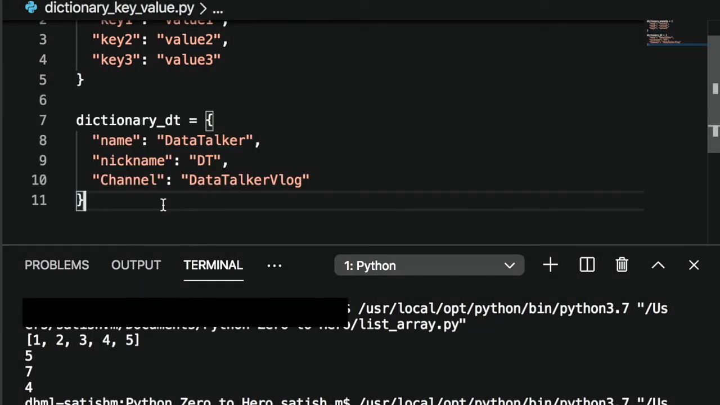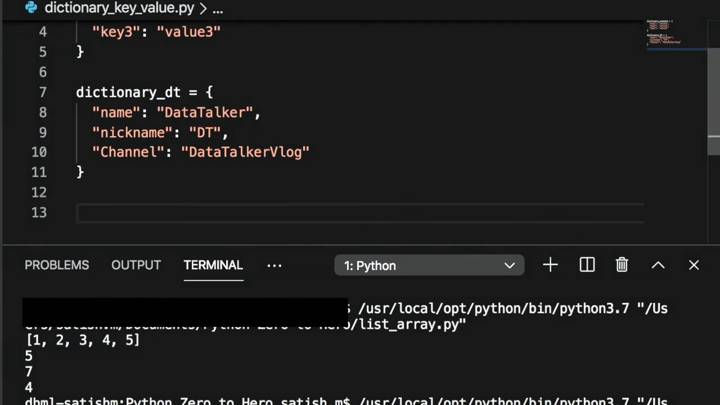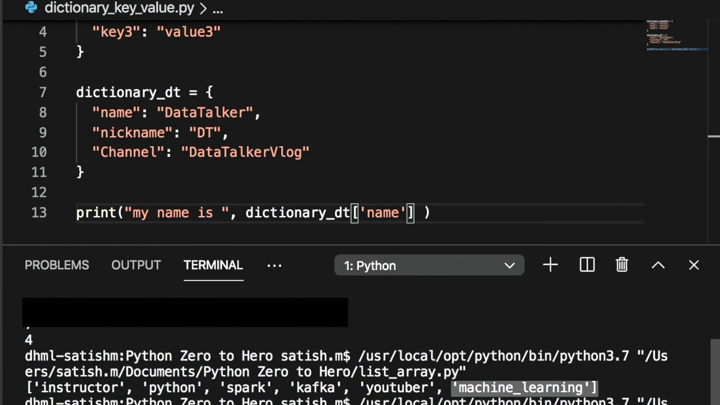I created a dictionary about me: my name, nickname, and channel name. Those attributes are the dictionary keys. As we learned how to access a list using an index, we can also use indexes, keys in the dictionary context, to access the values stored in the dictionary. For example, print my name is dictionary name. Let's run it. And here it is. My name is Data Talker.